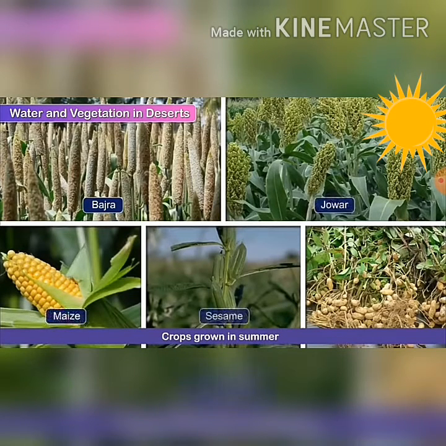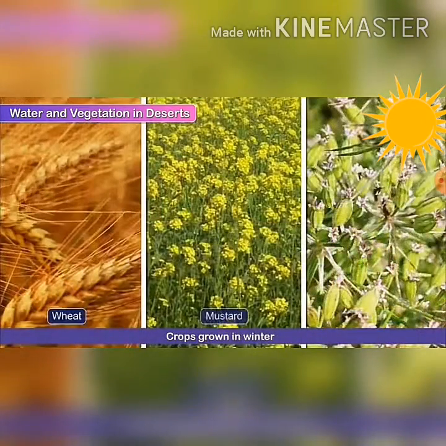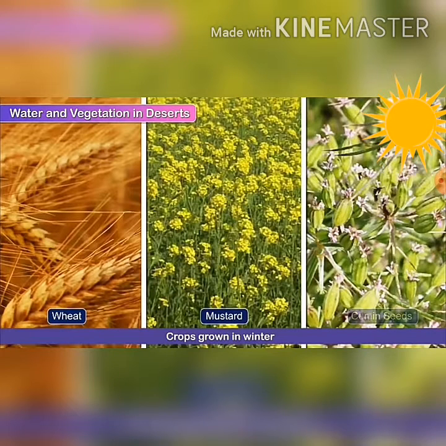Crops grown in summer are bajra, jowar, maize, sesame and groundnuts. And in winter, wheat, mustard and cumin seeds, which are also called zira seeds, are grown here.